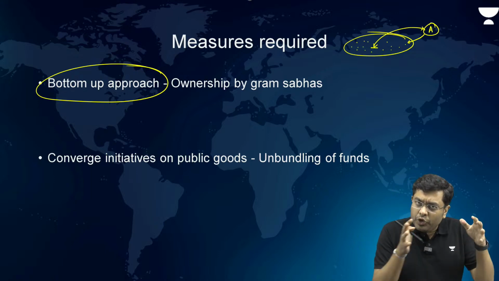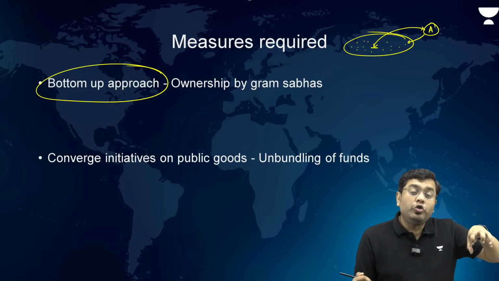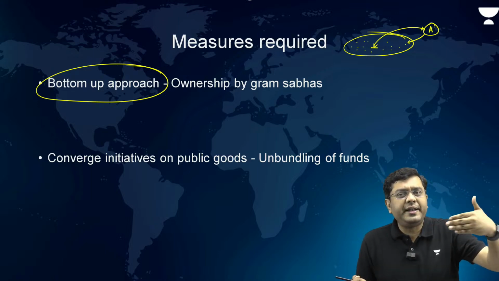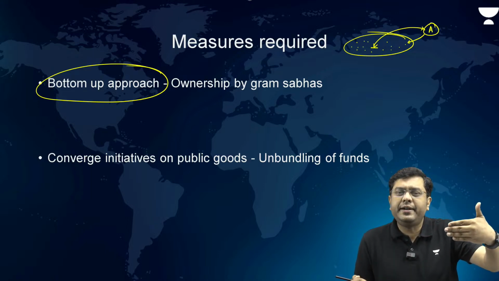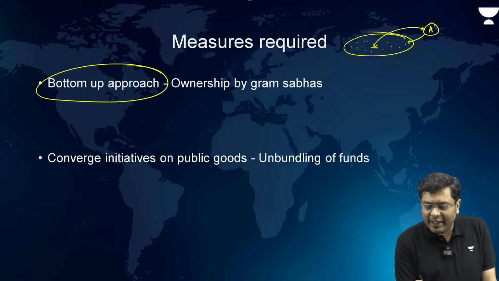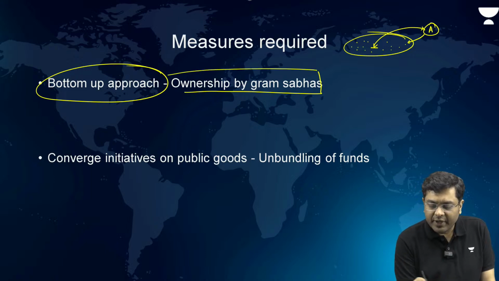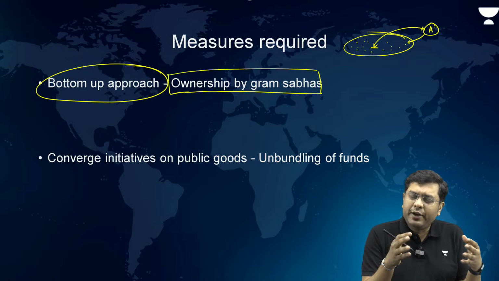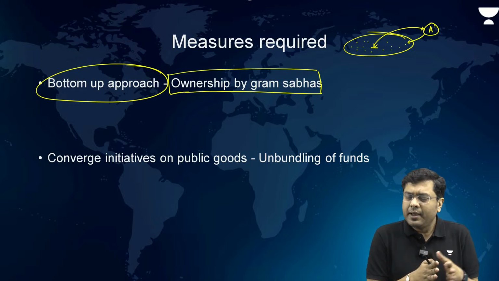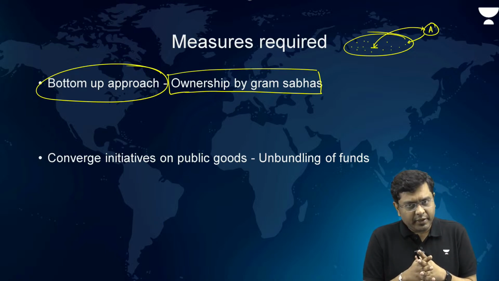So, like that, you can understand what the youth of an individual region wants, and the Gram Sabha can be the facilitator of helping the youth achieve their goals there. So, that is the ownership by the Gram Sabhas. This is again pointing towards a decentralized model of governance which has been advocated by the 73rd Amendment as well.